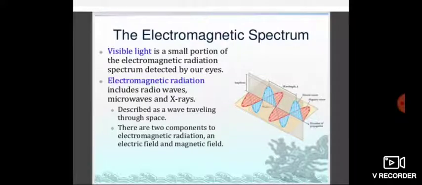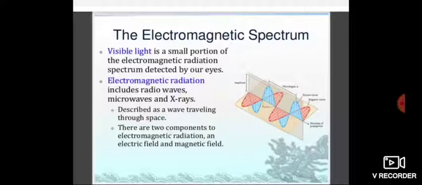So special instruments are required to detect non-visible radiation. The remaining frequencies like broadcasting, microwave, infrared and ultraviolet region from the sun are all non-visible. So visible light has a frequency of 10 to the power 15 Hertz. Electromagnetic radiation includes radio waves, microwaves and X-rays, described as a wave traveling through space. There are two components to electromagnetic radiation, an electric field and a magnetic field.